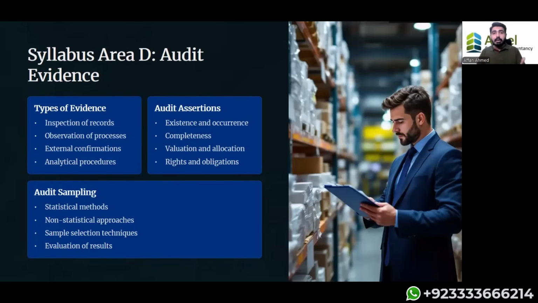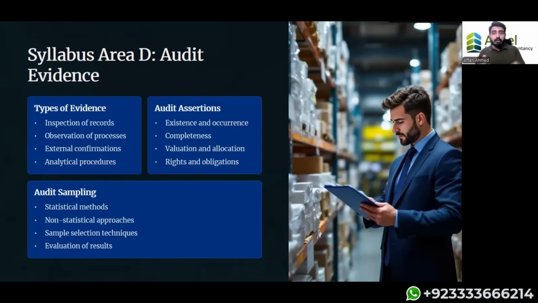Audit evidence is basically evidence obtained on the basis of which I can give an opinion. For example, if a student is enrolled in my audit exam, I ask them to write the answers that I've given for practice. They give me the answers, I check them and provide feedback. They come in for the mock, the exam-style mock that we conduct. They attempt the mock, it is returned to me, I check it and provide feedback. Now, when I have the mock, I have evidence that the other party has done something, and I can provide feedback on whether that work is in accordance with the examiner's expectations or not.